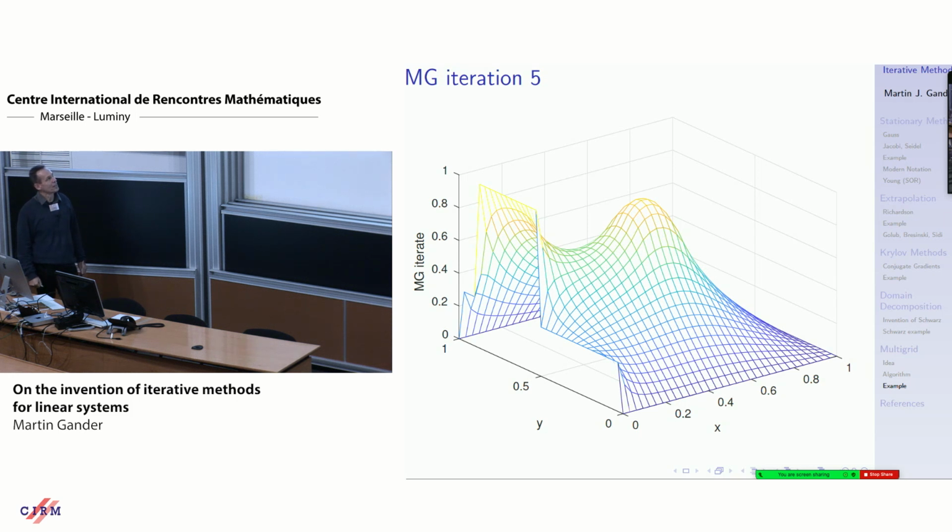The only thing I did not say yet, nevertheless, is that you should never use these methods like this. These are stationary iterations. They have a very dumb residual polynomial. It's just the iteration matrix to the power n. You would never want that polynomial. You always want the polynomial acceleration, so you always use a Krylov method. You use these methods as a preconditioner, and then you get the best method. So you need a combination of the mountain 3, which is polynomial acceleration, or the mountain 2, which was extrapolation, with a fast iteration, which has already a very, very good contraction. That gives the best methods.